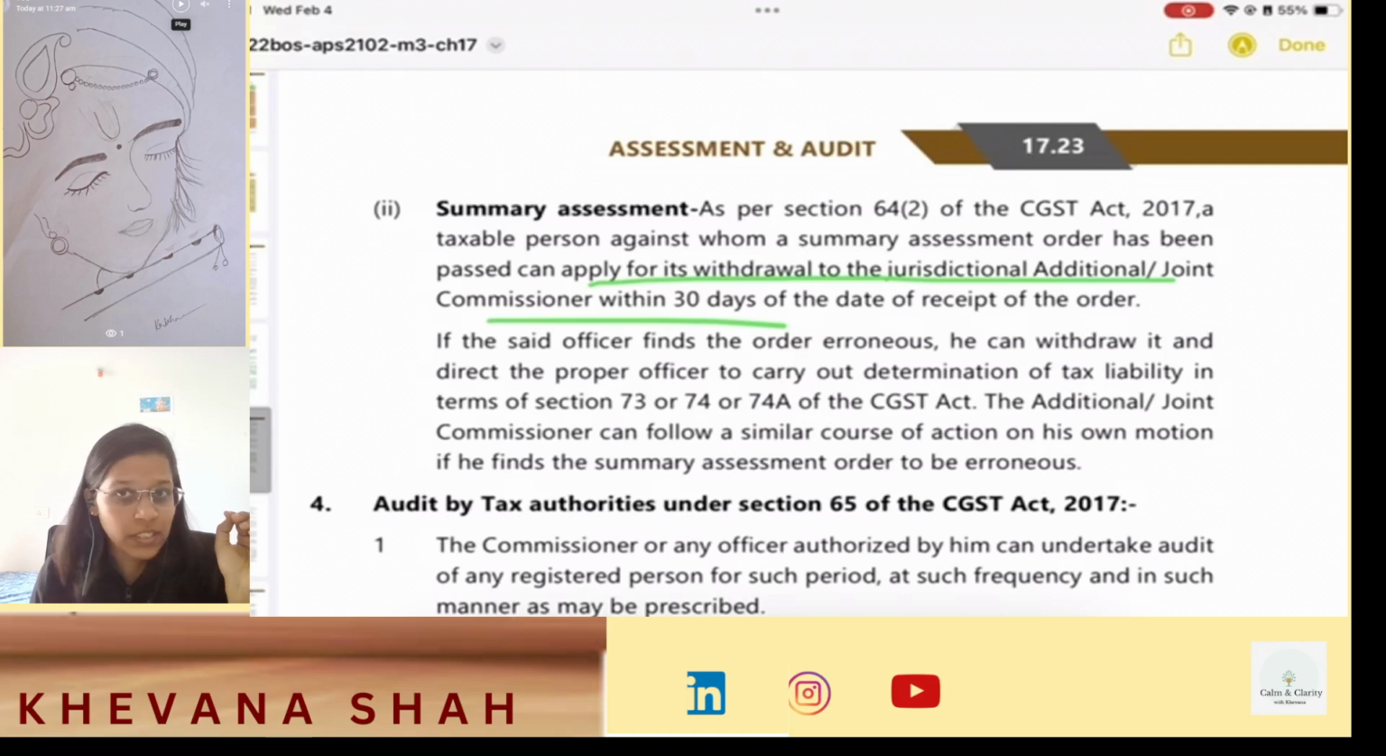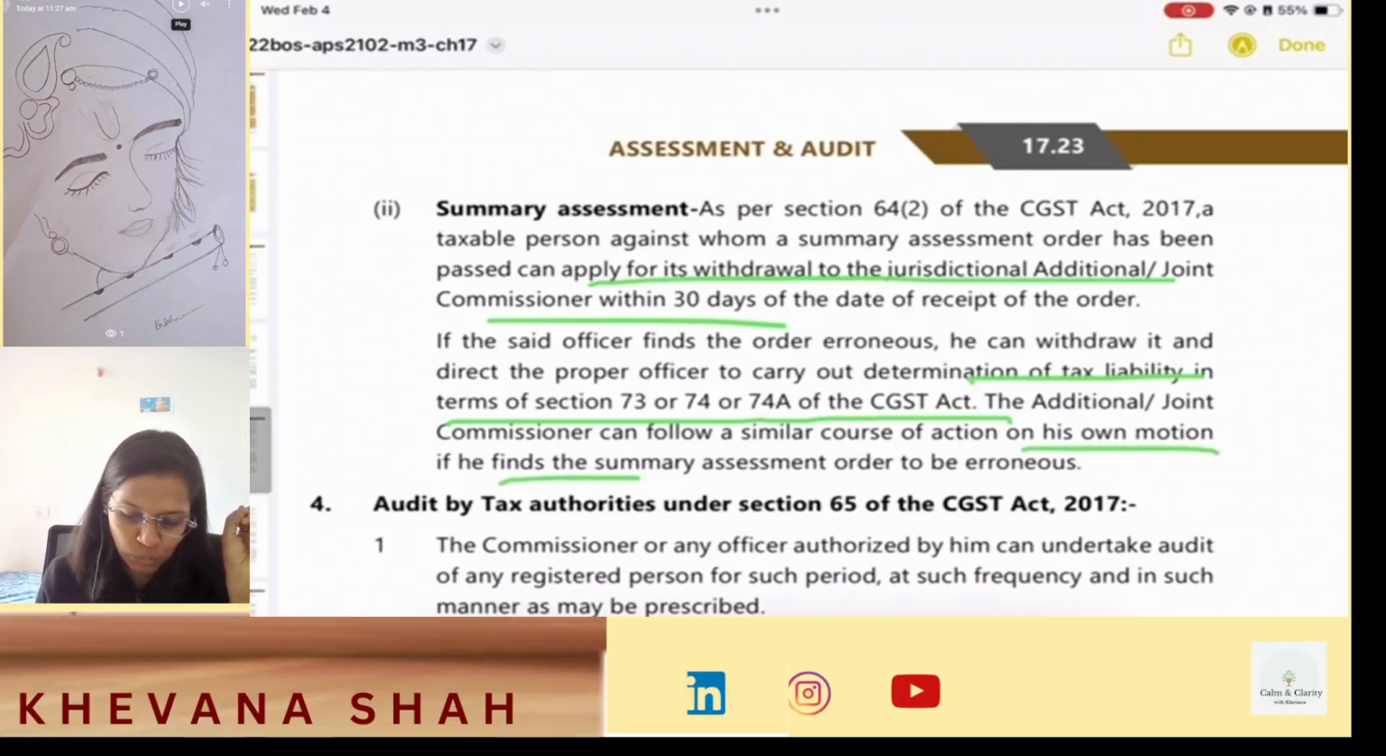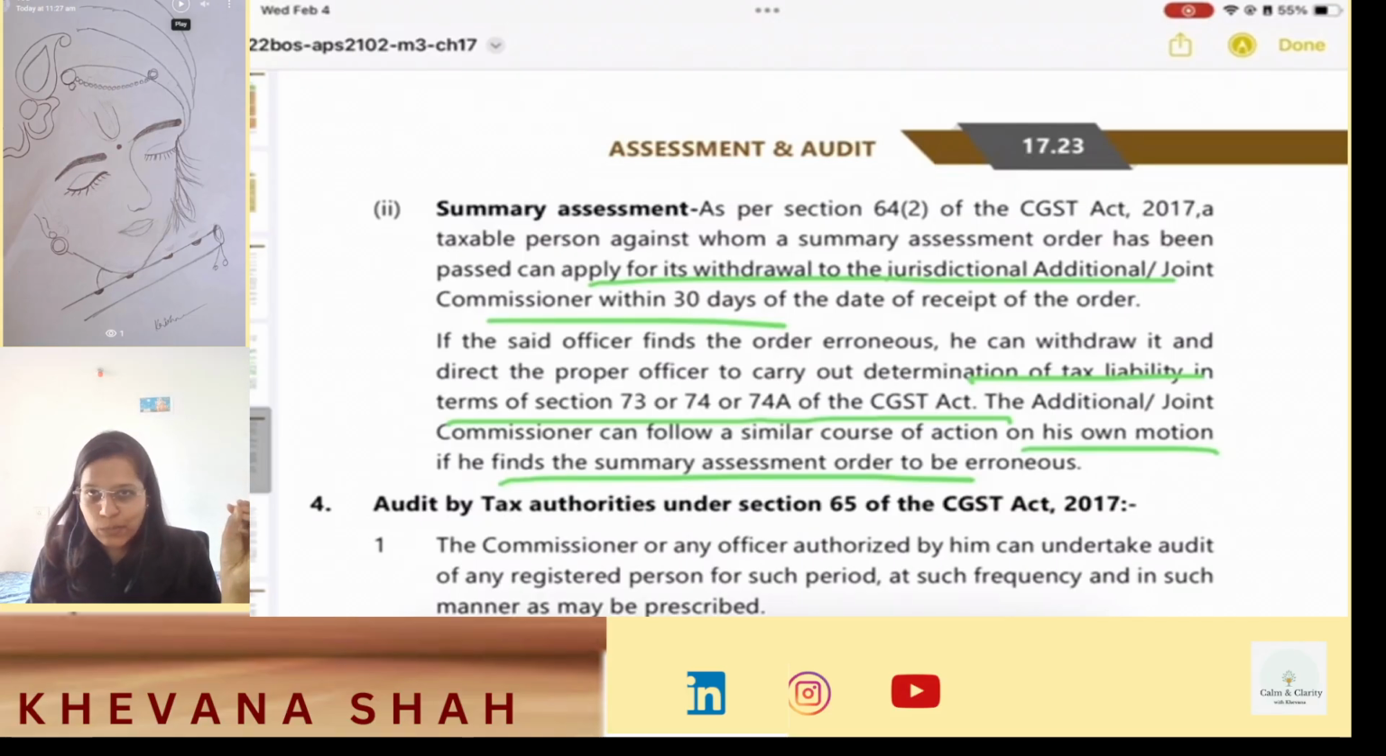So if the order is erroneous, the officer shall withdraw it and direct the proper officer to carry out determination of tax liability in terms of section 73 or 74 or 74A of the CGST Act. The additional or joint commissioner can follow a similar course of action on his own motion if he finds the summary order to be erroneous. So whether the assessee is saying that the order is erroneous or the officer finds himself that the order is erroneous, it can be withdrawn within 30 days from the date of receipt of such order. And in case the order is being withdrawn, then the tax liability will be decided as per your section 73 or 74 or 74A, whichever is applicable.